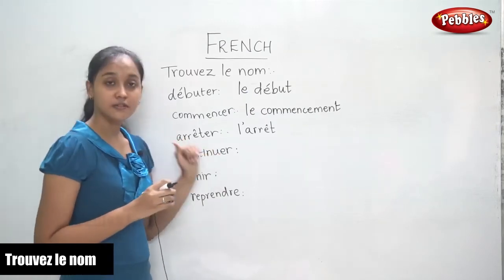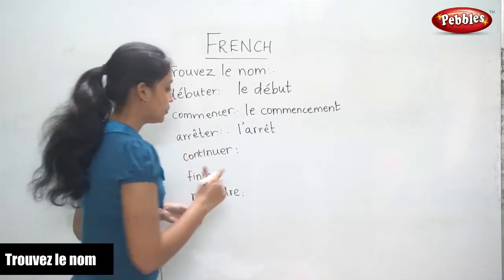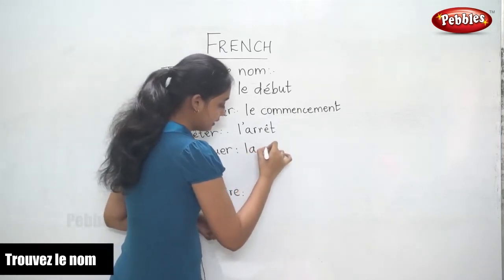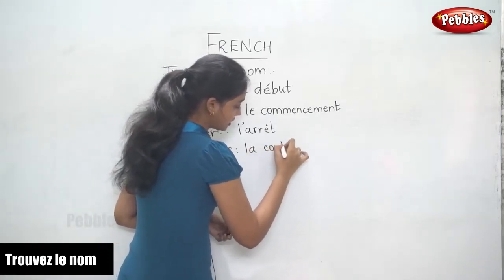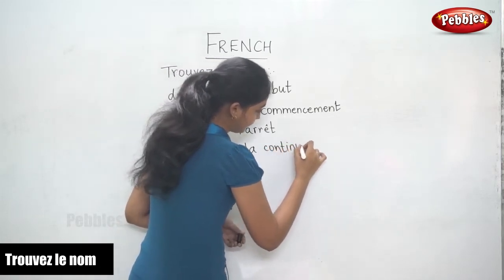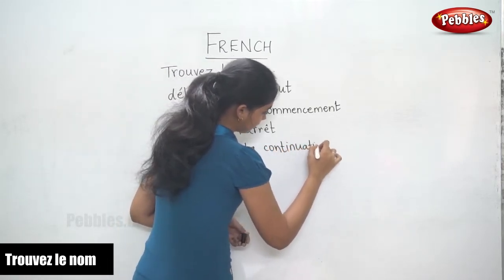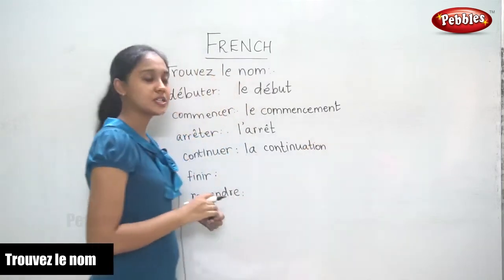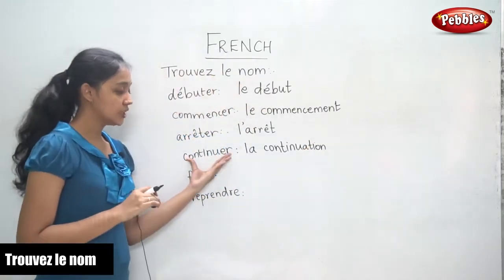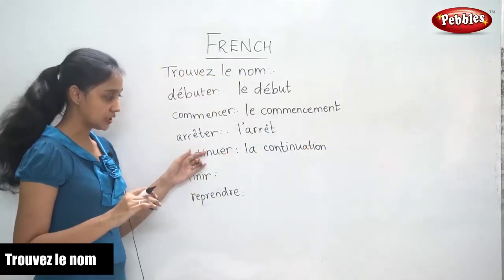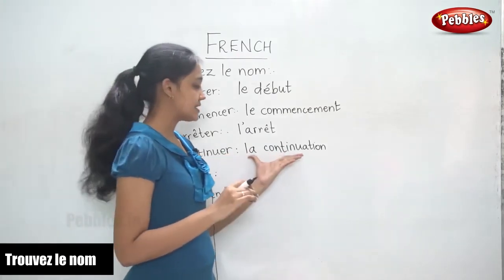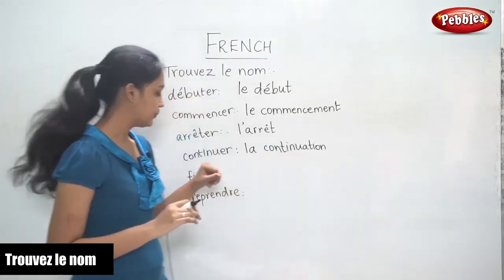This is the verb. The noun form would be la continuation. So continuer is the verb to continue. The noun form is la continuation.